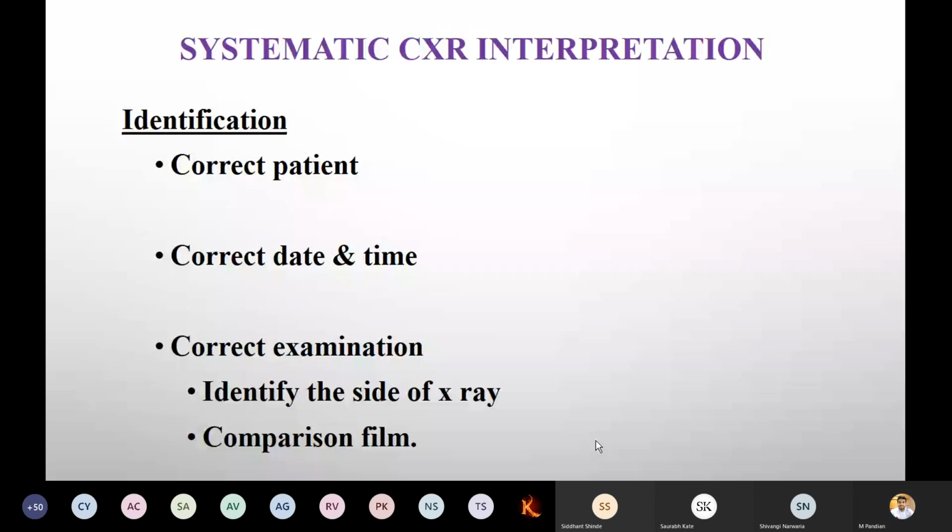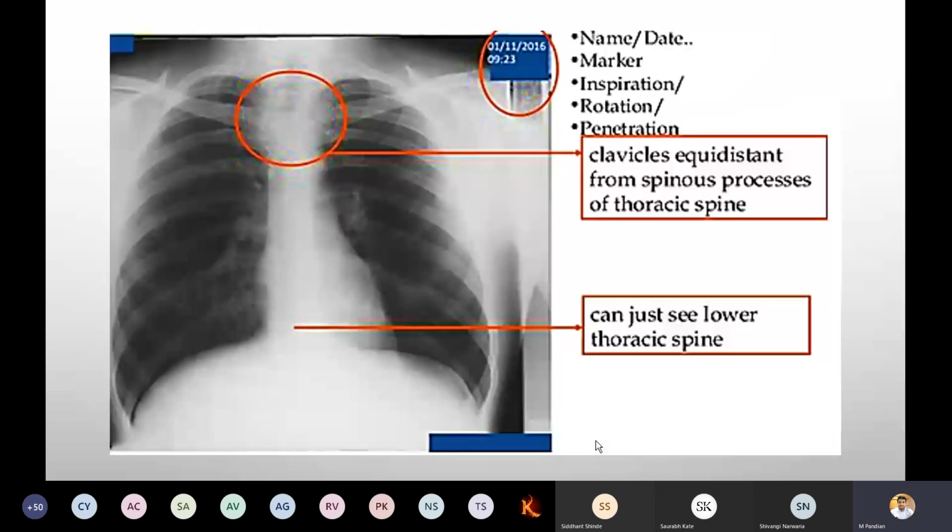Now, this is what I want to show you. You can see the first circle. I will point to it so it will be useful for you. First: name, date, marker, and inspiration, rotation, penetration. You have to check all of this. This is the fundamental. First, name and date are obviously in this corner.